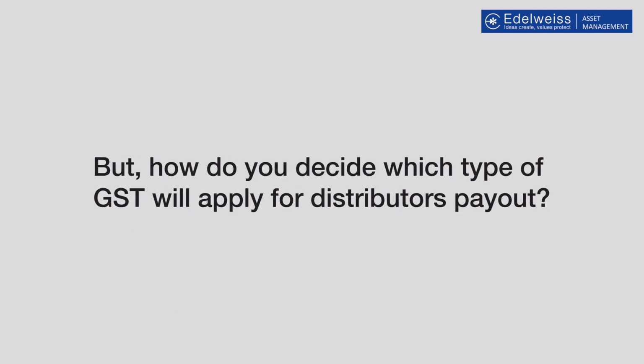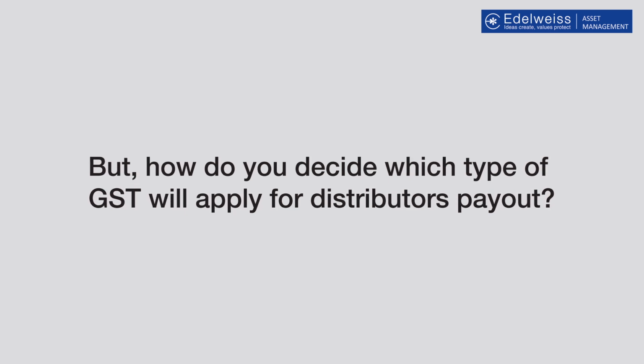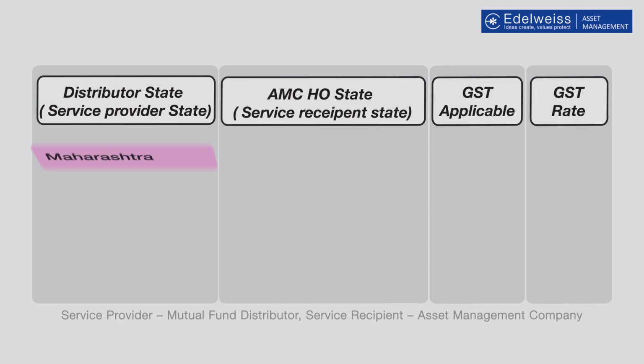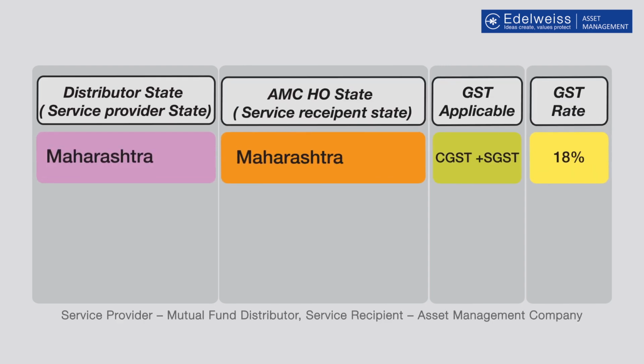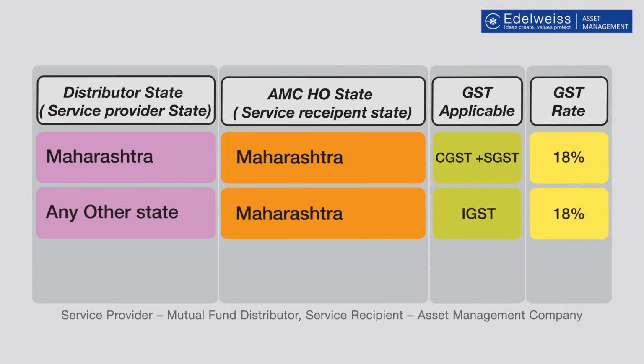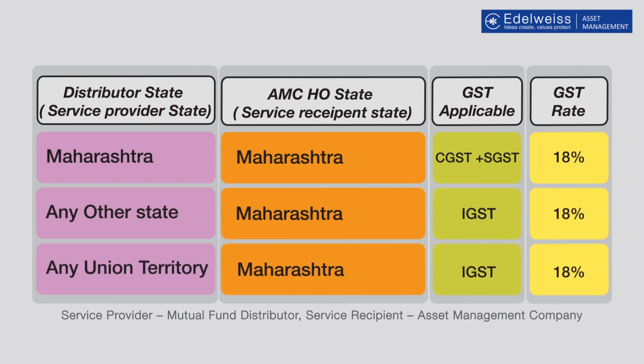But how do you decide which type of GST will apply for distributors' payout? GST applicability depends on location of service provider and service recipient. In MF context, service provider is the distributor and service recipient is the AMC or the MF. Since the distribution agreement is with AMC and the head office of AMC is based in Mumbai, the service recipient state would be Maharashtra. The state to which the distributor belongs to will be identified according to AMFI registration data.